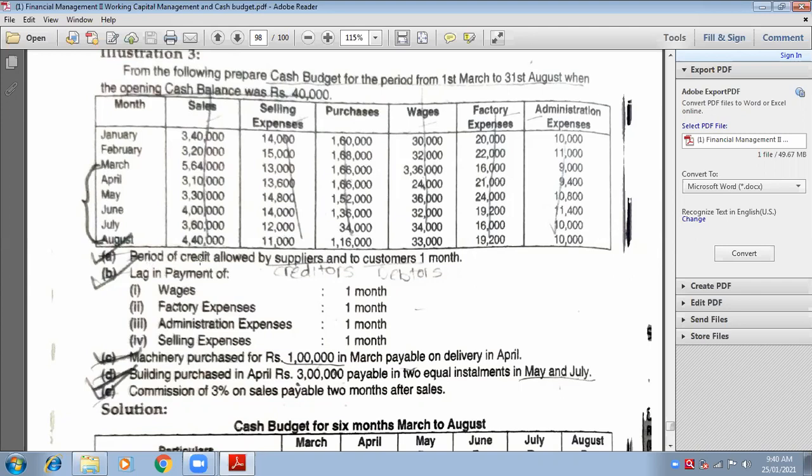Next, the same adjustment is given about suppliers also. Period of credit allowed by creditors is 1 month. Creditors mean suppliers. So who are the creditors? The creditors from whom I purchase the raw material. So purchases are given, no? It is related to creditors. The column of purchases, look at my cursor. It is 1 month following. Credit period of 1 month means 1 month following. So January's purchases will be shown in the month of